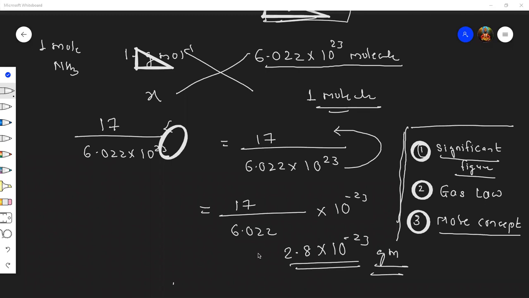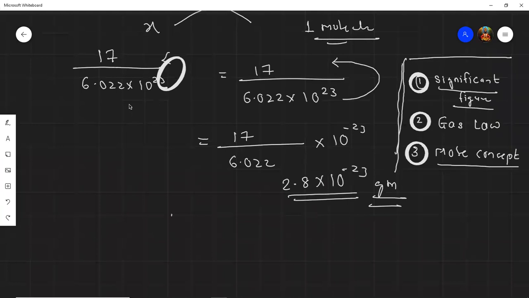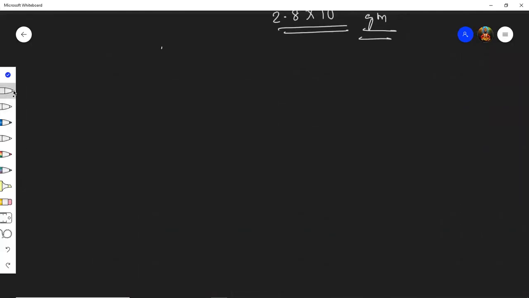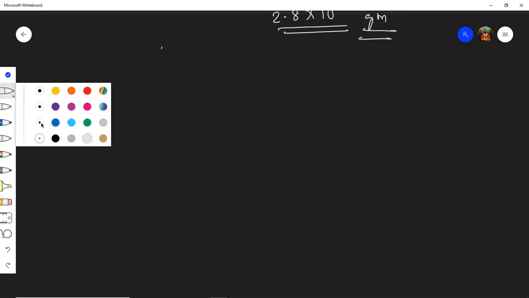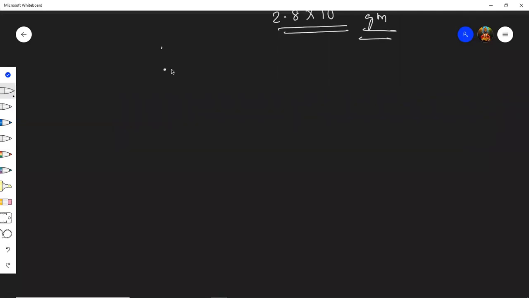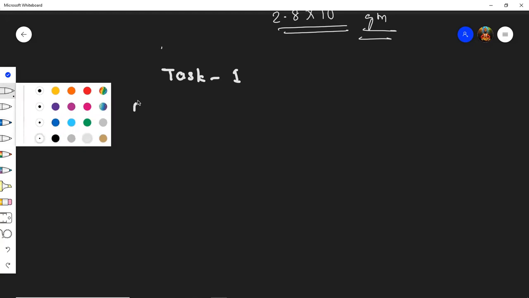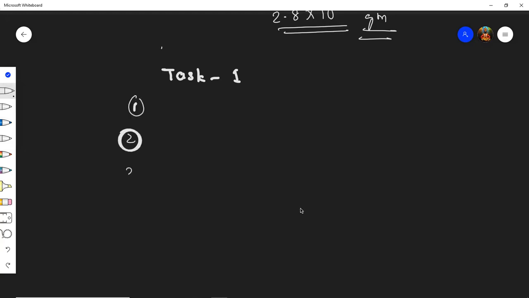So students, now the question is, which task do we have to solve? Students, what do you need to do? Now listen to me carefully, and by tomorrow morning you need to send me this. You need to take a notebook. On that notebook, first you write the chapter's name. After that, you write task 1. Suppose in task 1, around 20 questions are there. So you'll write 1, 2, 3 till 20.